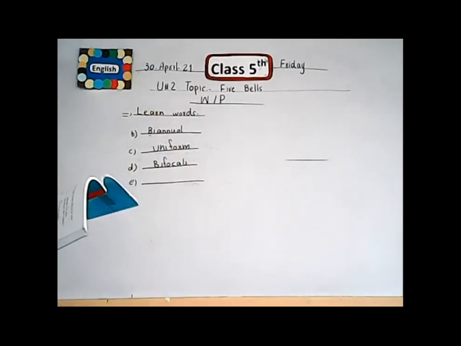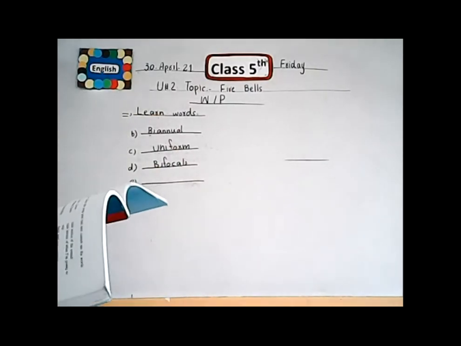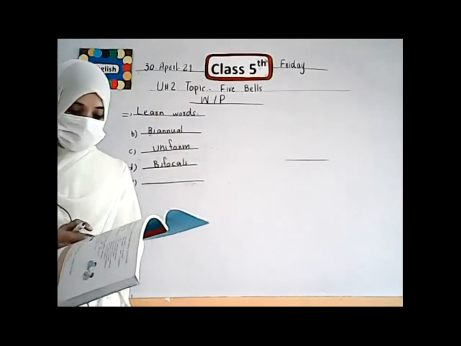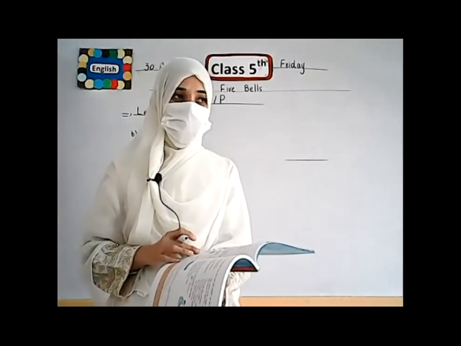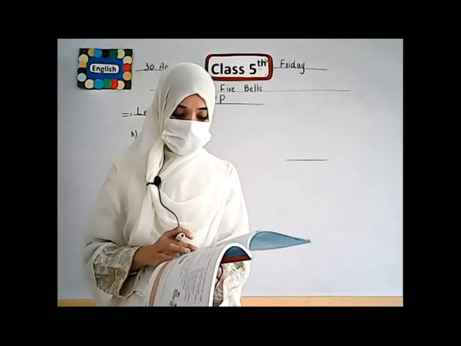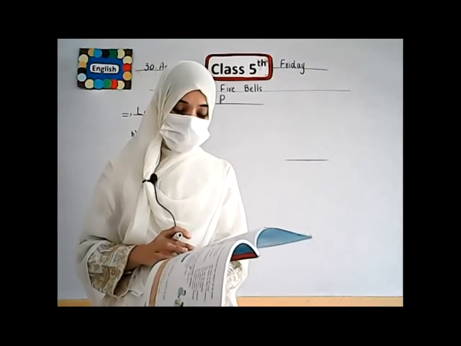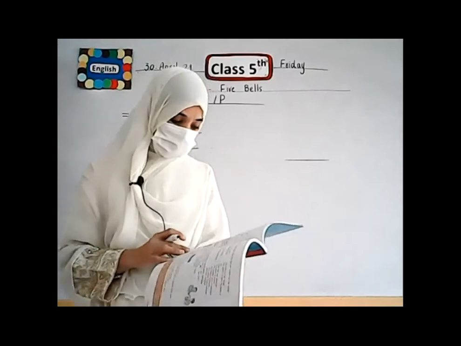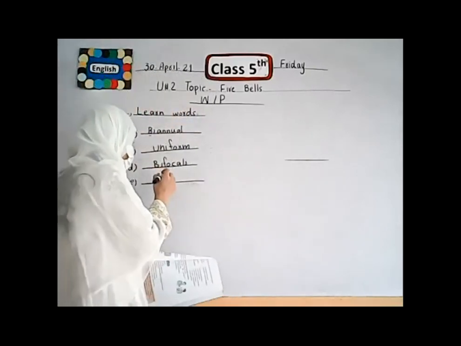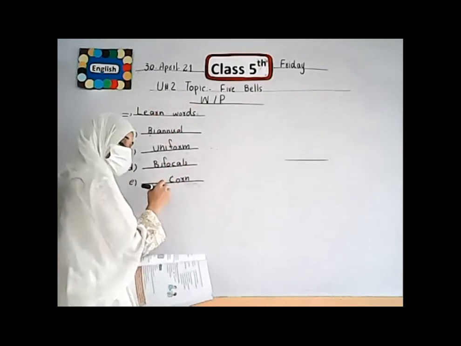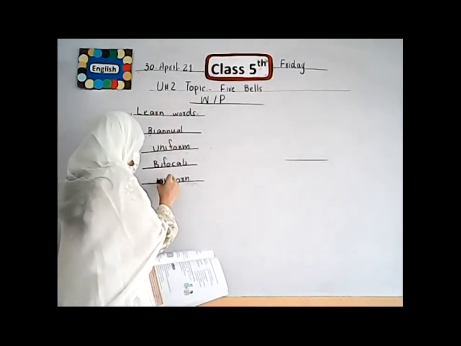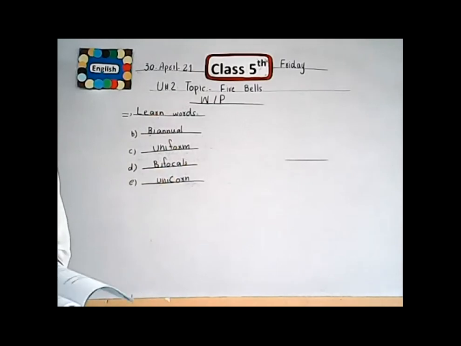The next one is a white horse with a single horn on its head. A white horse that has a single horn on its head. In this sentence, a single horn means one thing. We use corn, and for one single horn we use unicorn. Is it clear? I hope all of you understand.